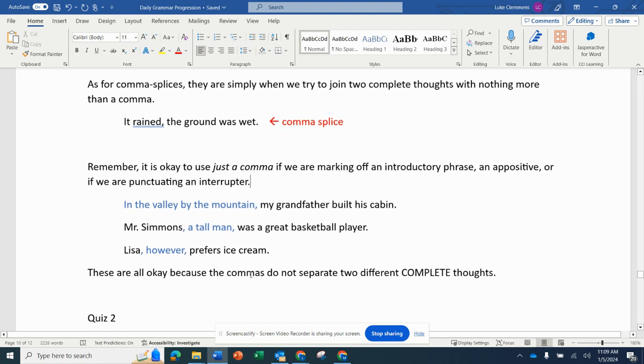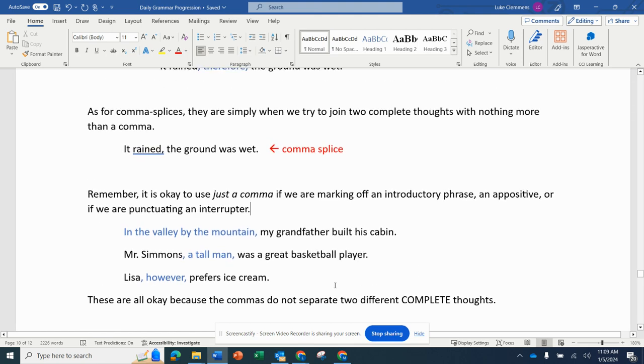And the third example down here shows an interrupter, where we're using a conjunctive adverb as an interrupter. "Lisa, however, prefers ice cream." Like the appositive, we can set that off in commas and it's just fine. These are all okay because commas do not separate two different complete thoughts.